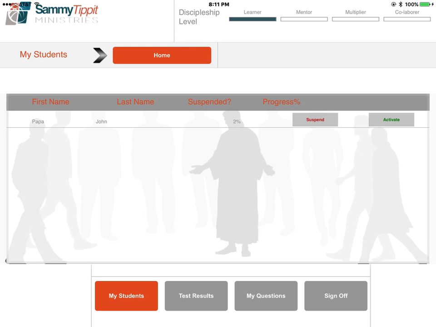The mentor is able to check on the progress of those they are discipling. The mentor can see the percentage of the day's devotions that they have gone through. The mentor can also see if the disciples are answering the 3 questions on each day.